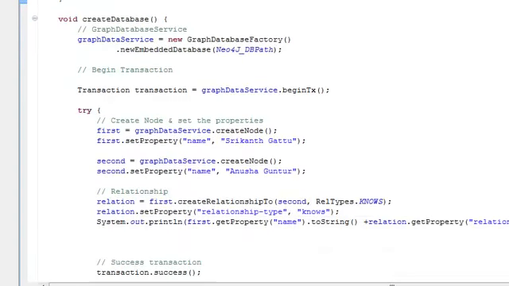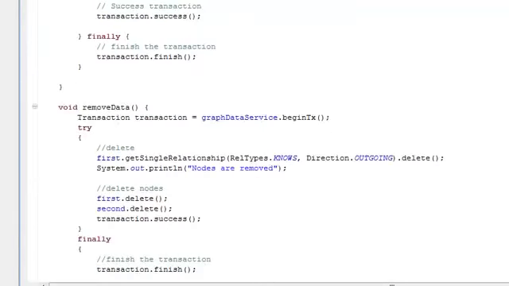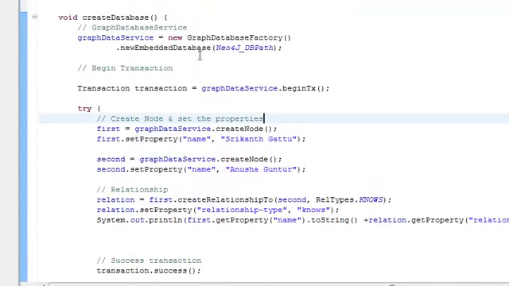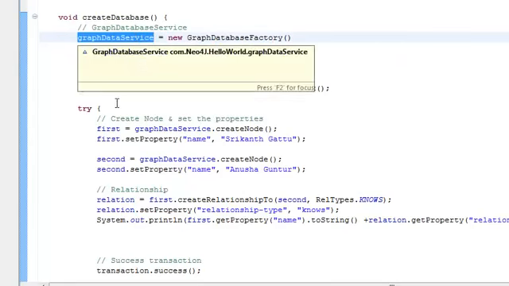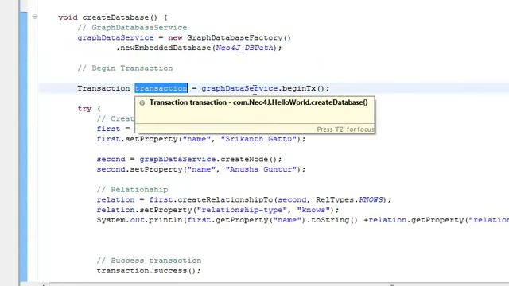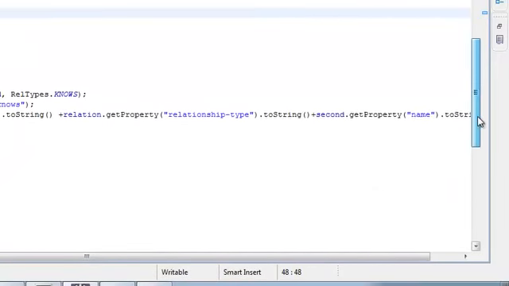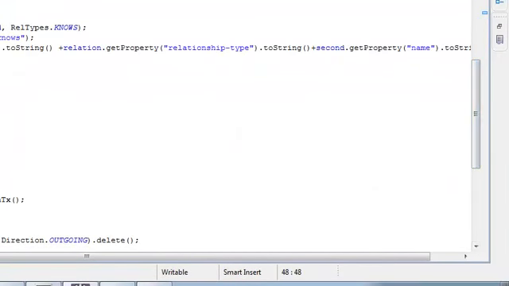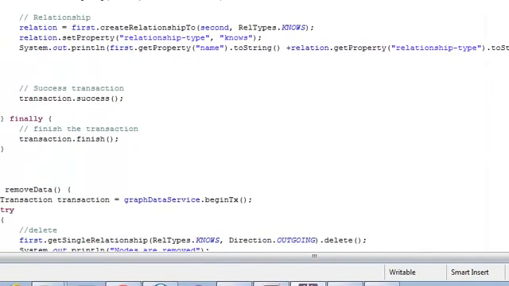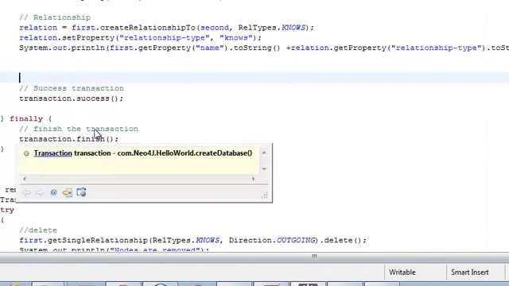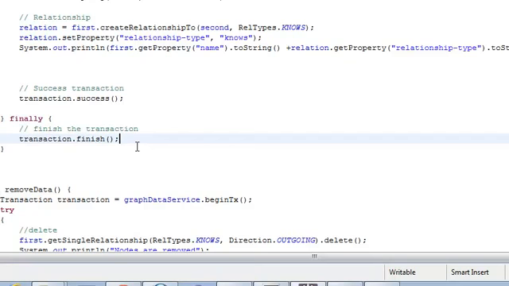Now what exactly is the logic that goes into create, remove, and shut down? In create we assign the graph database service with the Neo4J database path where we have installed it, and using that object we create the transaction object by saying transaction is equal to graph database service dot begin transaction. We begin the transaction, and then we create the nodes, set their properties, set the relationship between them, and then set the transaction to success. And then we have a try and finally block, where the finally block finishes the transaction.